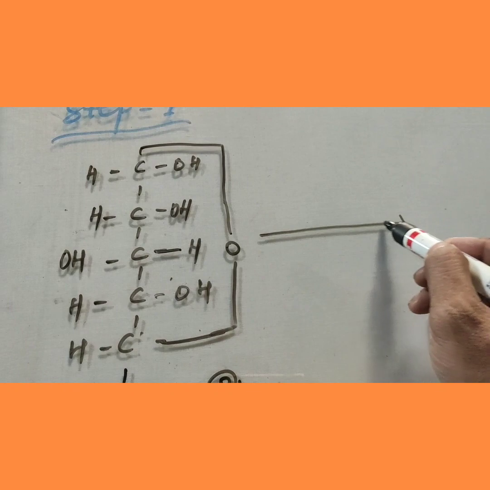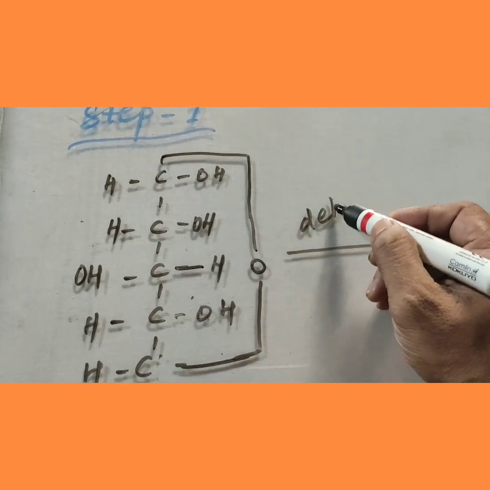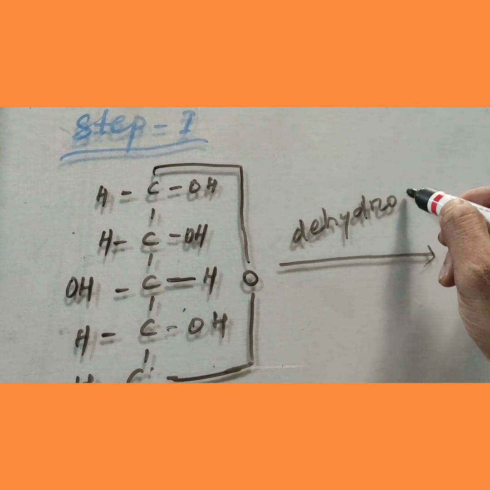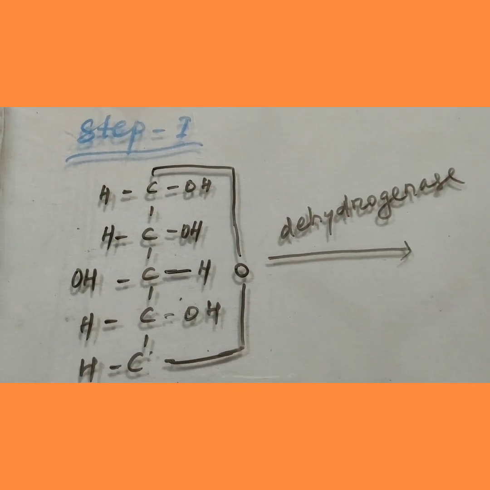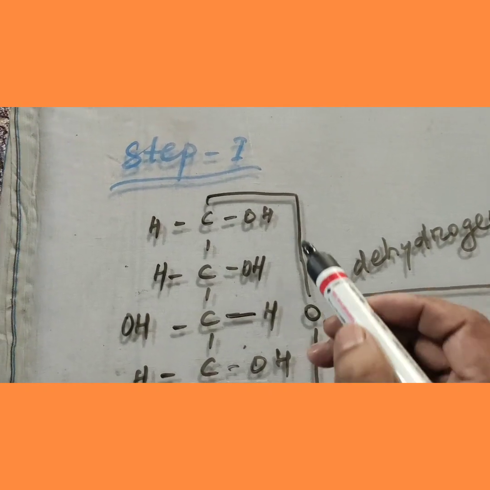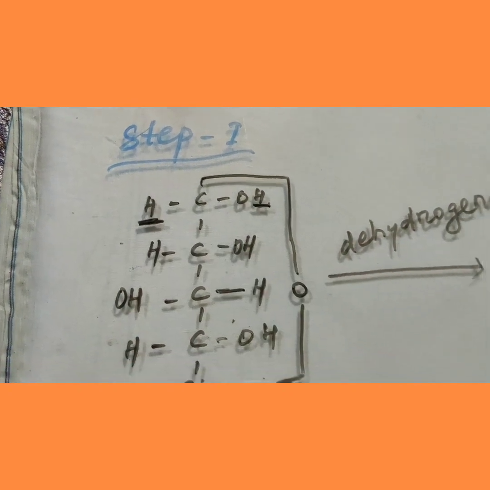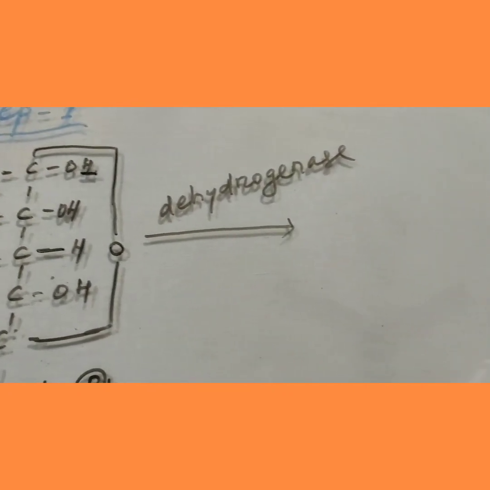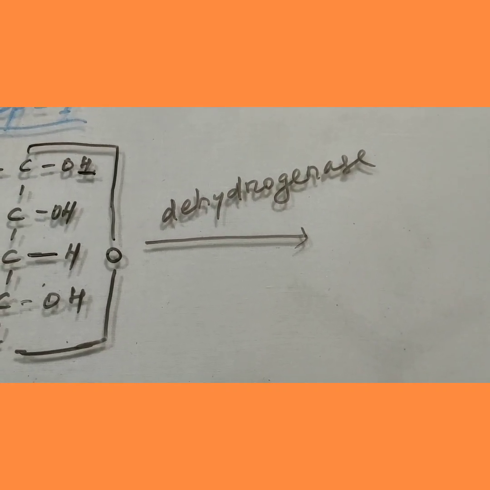It is carried out by the enzyme glucose 6-phosphate dehydrogenase, which was first discovered by Warburg. I have described it already. During this step, what happens? We have to remove two hydrogens, just this hydrogen and this hydrogen. Then we can automatically draw the structure. The structure obtained after removal of hydrogen is